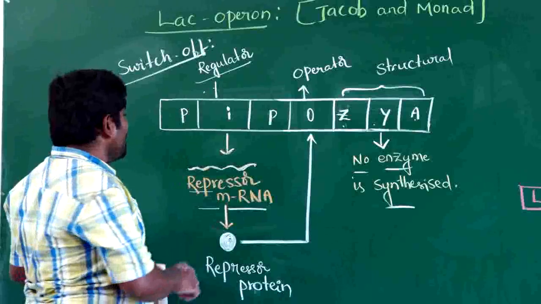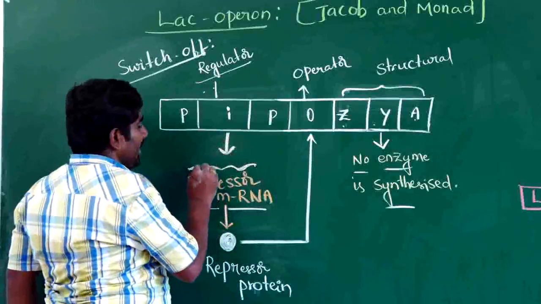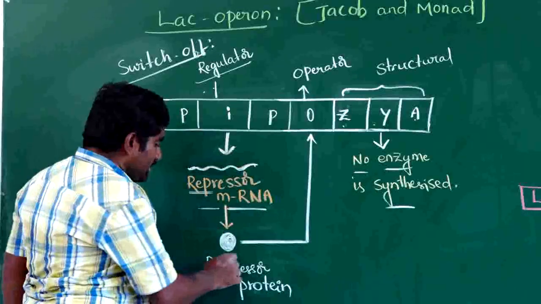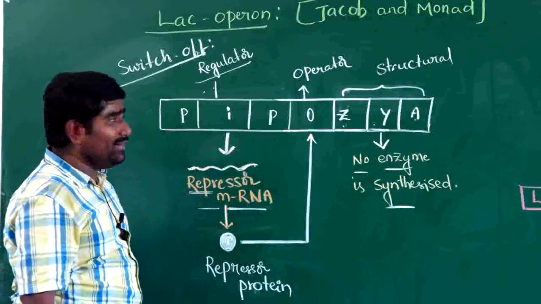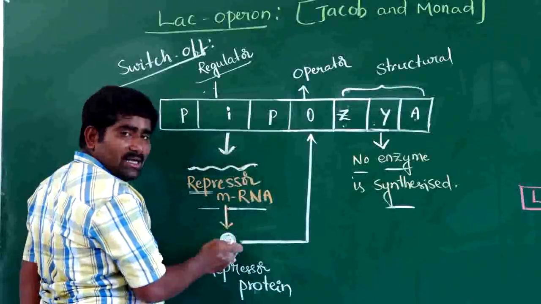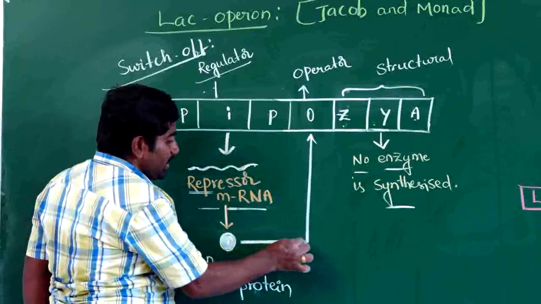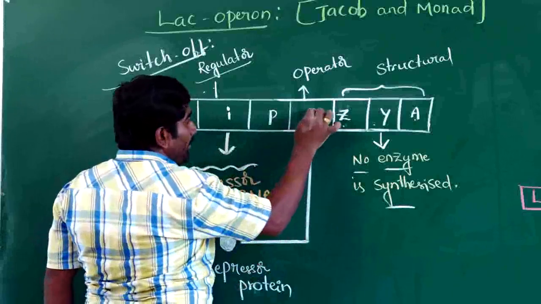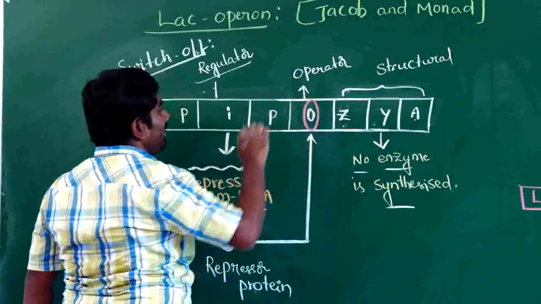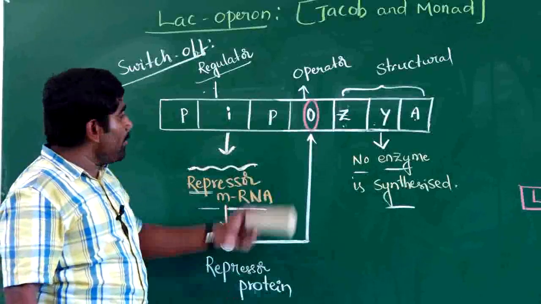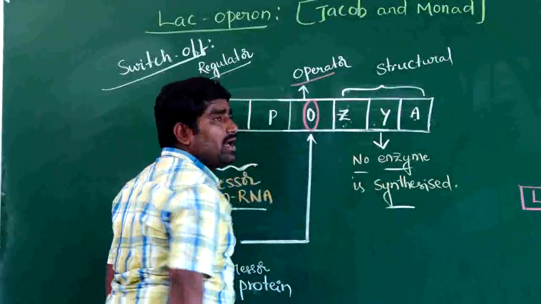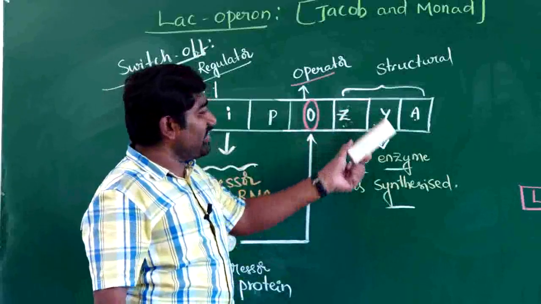The I gene produces an mRNA called repressor mRNA. This repressor mRNA produces a protein called repressor protein. This repressor protein goes and binds to the operator gene. Then the operator gene will get blocked. When the operator gene is blocked, what happens? The operator gene switches off the structural ZYA genes.